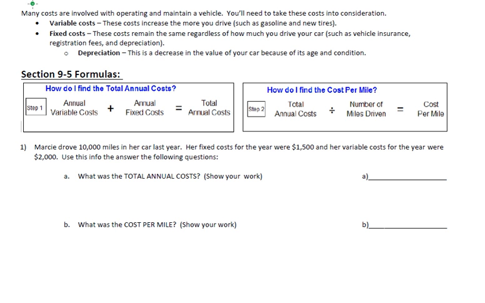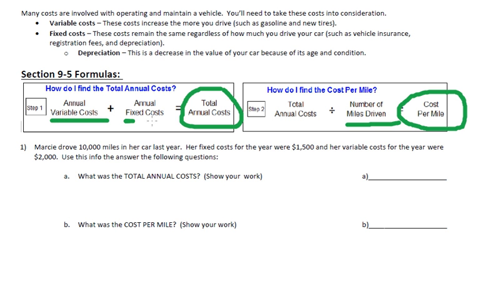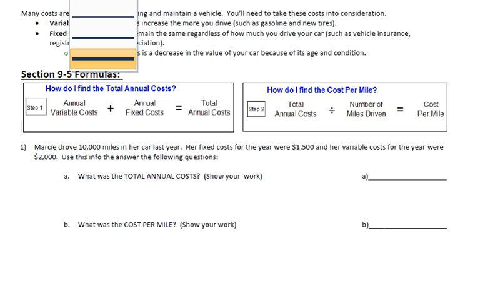Well, what we're going to look at today is total annual costs. In other words, the total costs that you might have for a car for a whole year, and dividing that total annual cost by the number of miles you drive to figure out how much it costs per mile to own, use, and drive your car. And of course, in order to find that, we're going to be using variable costs and fixed costs. So, with no further ado, let's get right into this example.